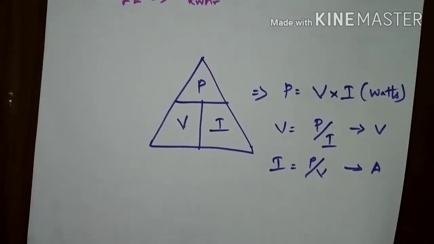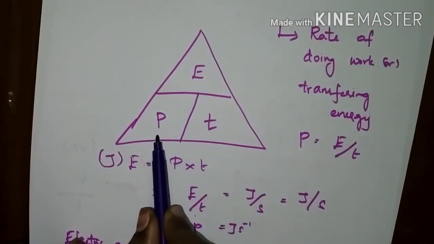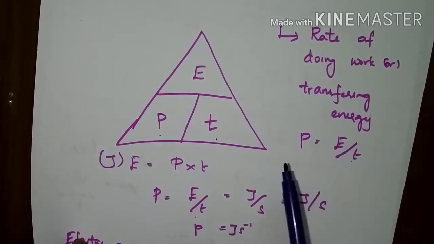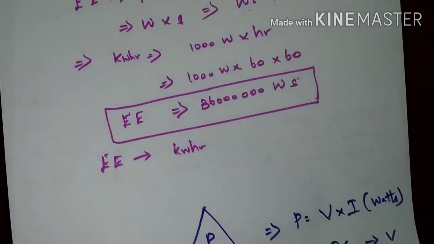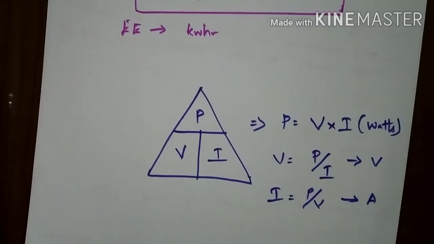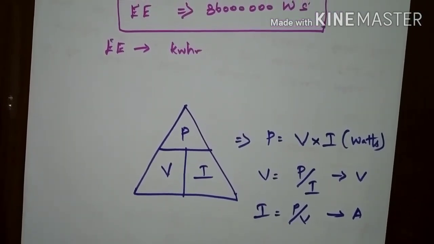Similarly, I have given the energy triangle also. Energy can be found by the product of power and the time taken. Power is equal to energy by time, the rate of change of energy. If any one value is known, the other remaining values can be found. This is the power triangle and the other one is the energy triangle. By using these triangles, the formulas of power and energy can be found very easily.